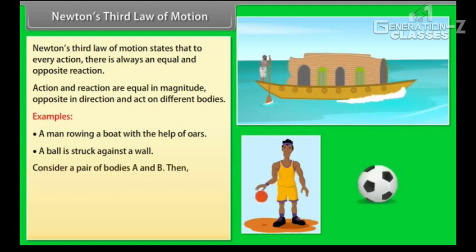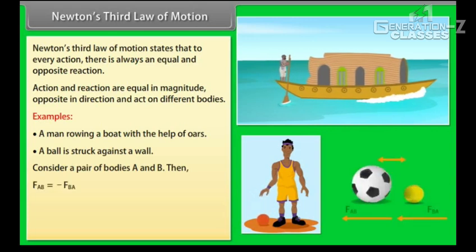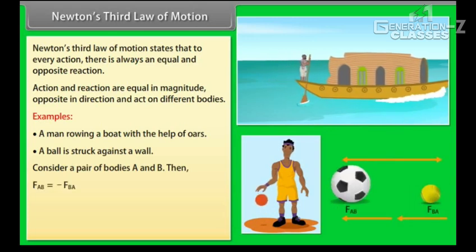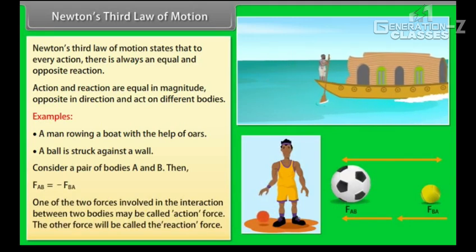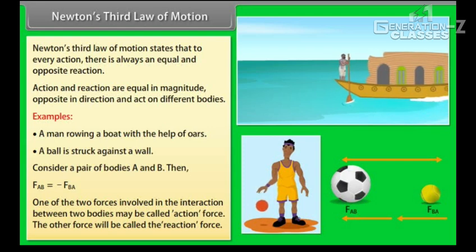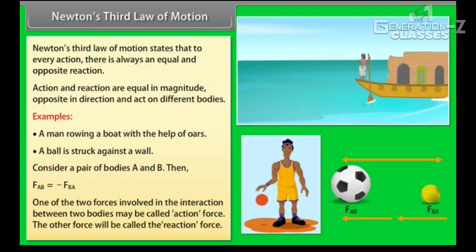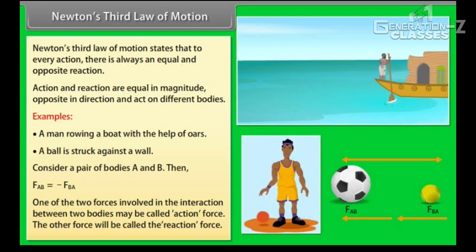Consider a pair of bodies A and B, then F_AB is equal to minus F_BA. One of the two forces involved in the interaction between two bodies may be called the action force. The other force will be called the reaction force.